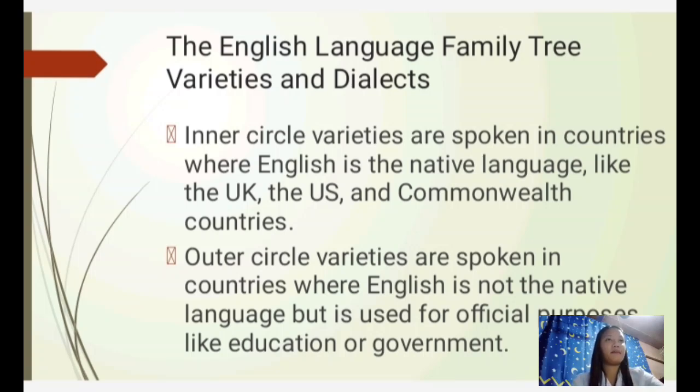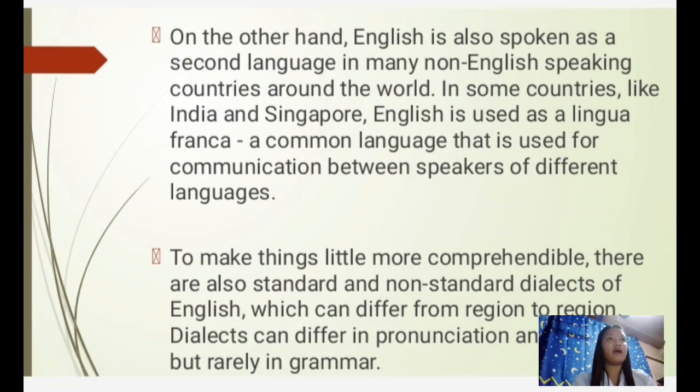On the other hand, English is also spoken as a second language in many non-English speaking countries around the world. In some countries like India and Singapore, English is used as a lingua franca, a common language that is used for communication between speakers of different languages.